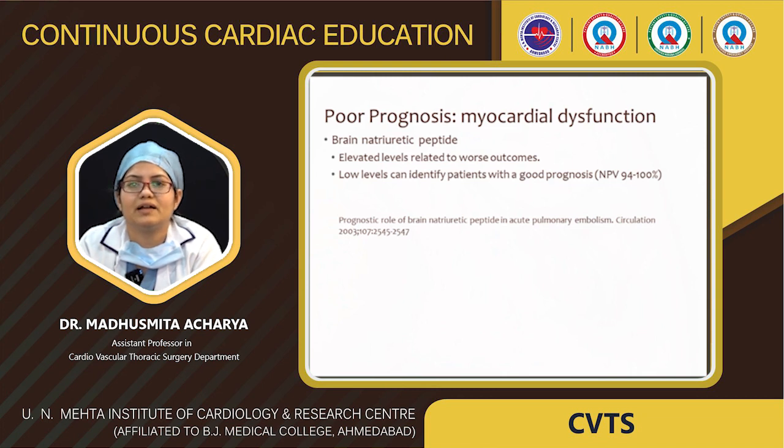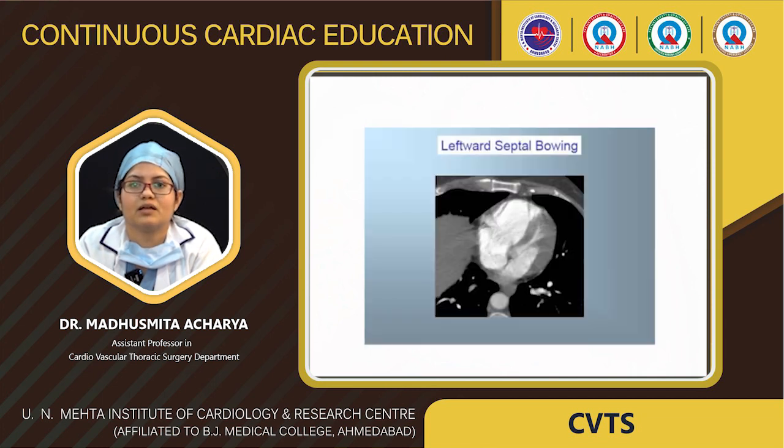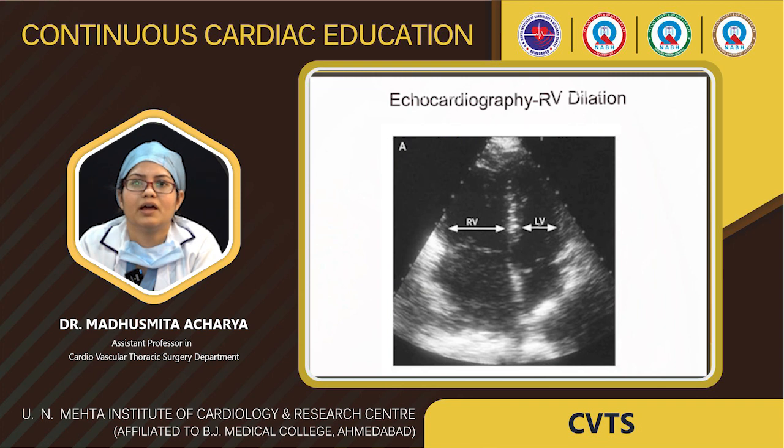Elevated BNP is related to worse outcome, and a low level can identify a good prognosis. We have also discussed the leftward septal bowing in severe hemodynamically unstable pulmonary embolism patients with severe RV dysfunction. In echocardiography we can see RV dilatation.